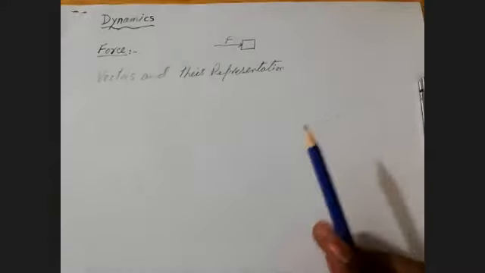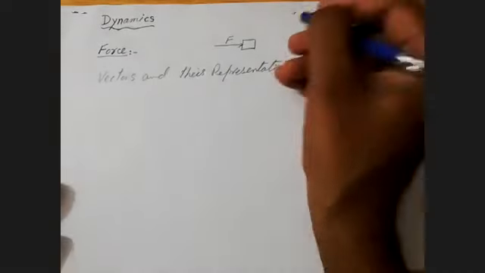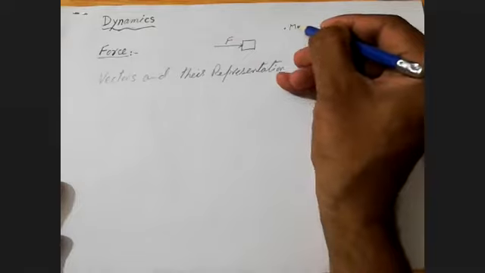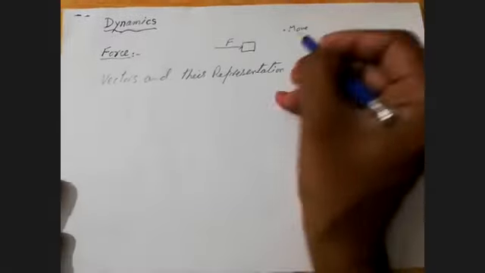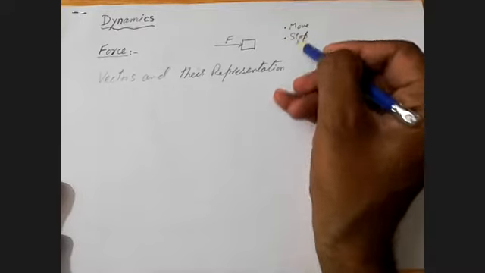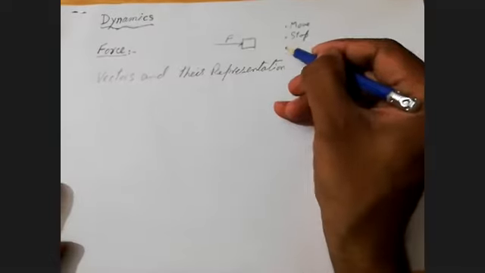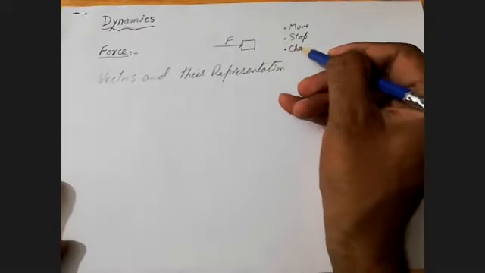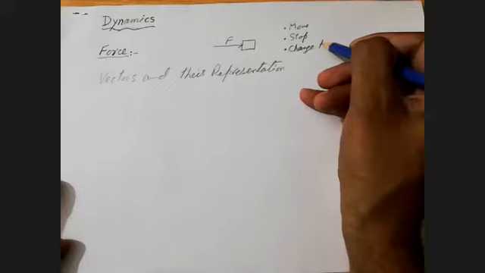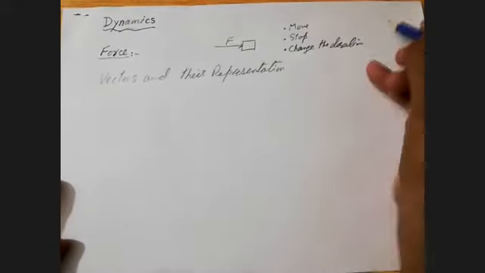In the same way, let me enumerate the points. First of all, you can move a body. You can stop a body. For example, if a ball is coming towards you, you can stop the body. You can change the direction of motion.